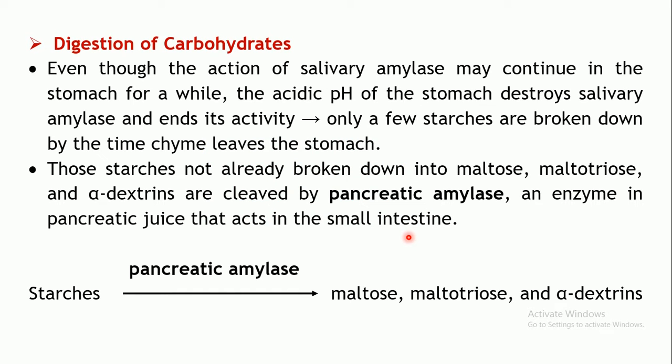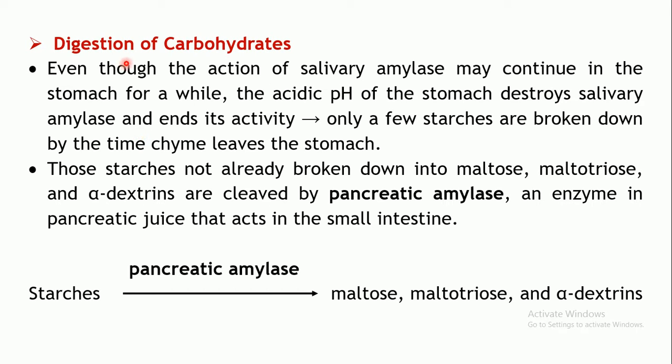Coming to the digestion of the carbohydrates. As we have seen, the salivary amylase has already started its activity in the mouth itself. It will continue in the stomach also for a while until the acidic pH of the stomach destroys this particular enzyme.